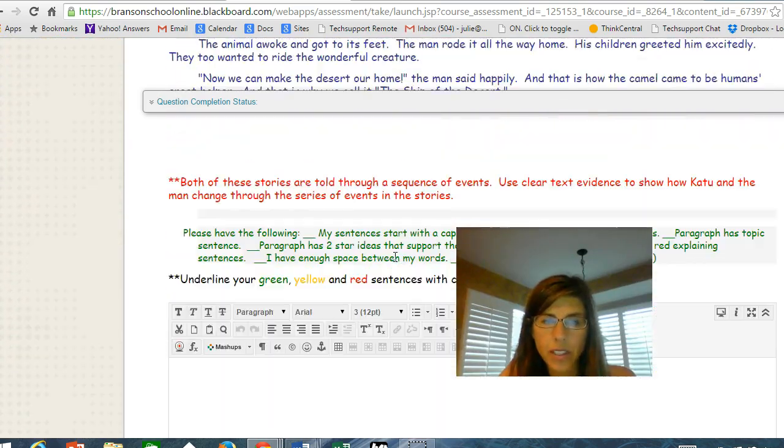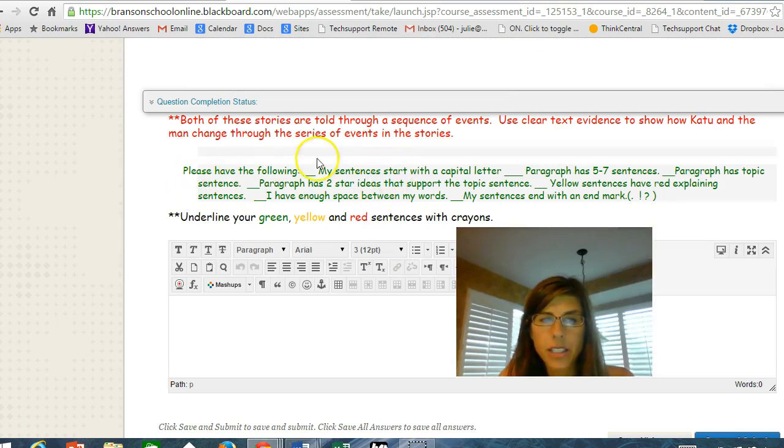So once we get down here, again we have our checklist. You need to make sure your sentences start with a capital letter. Paragraph has 5 to 7 sentences. Paragraph has a topic sentence, which is your green sentence. Your paragraph has 2 star ideas that support the topic sentence. Again, the star ideas are yellow sentences, your details, reasons, or facts about your topic.